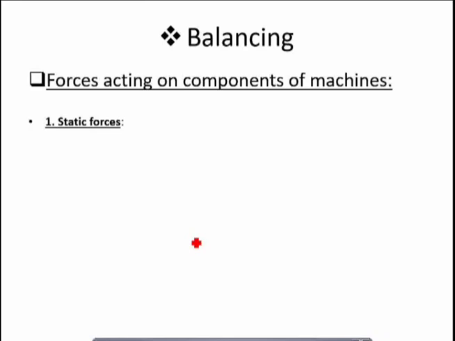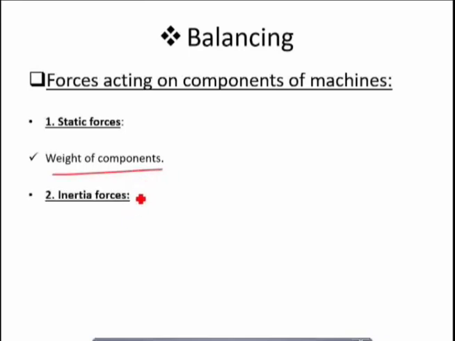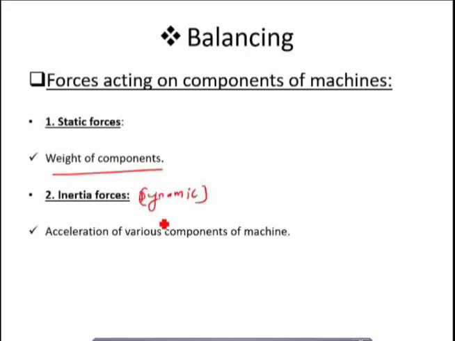So basically there are two forces. The first is the static forces. Now the static forces are basically due to the weight of the components. And the second one is the inertia forces, which are also called the dynamic forces. Now, these inertia forces are basically due to the acceleration of various components of the machine.